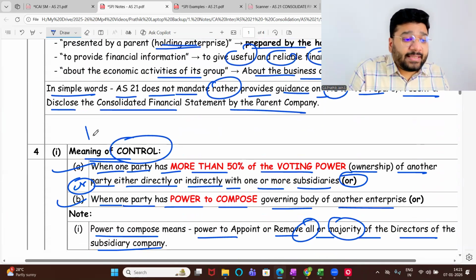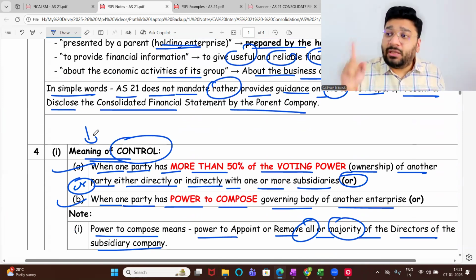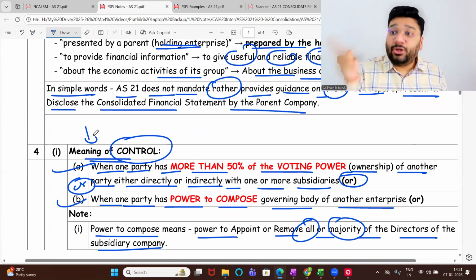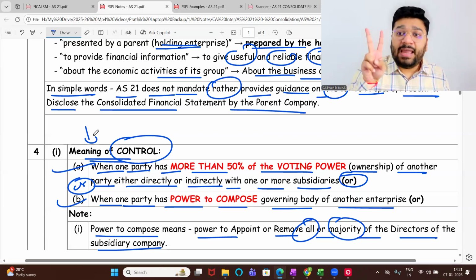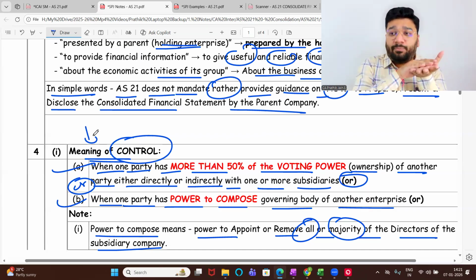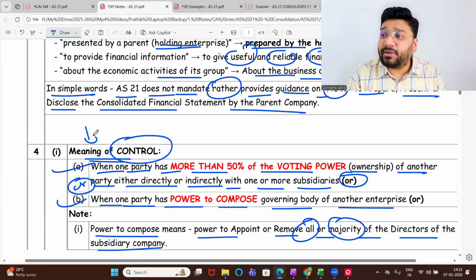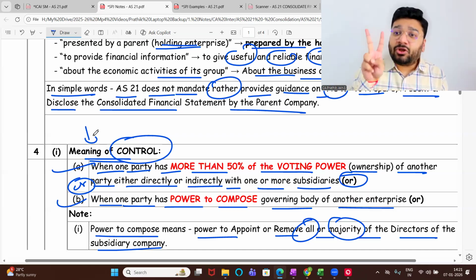Now here in AS 21, we talk about the holding and subsidiary relationship. The holding and subsidiary relationship comes only by virtue of control. And to have control, any one of two points has to be satisfied. If Kalpariksh is supposed to be the holding company of FFLA, then between Kalpariksh and FFLA they should have a holding and subsidiary relationship, which means either of the two points should be there.